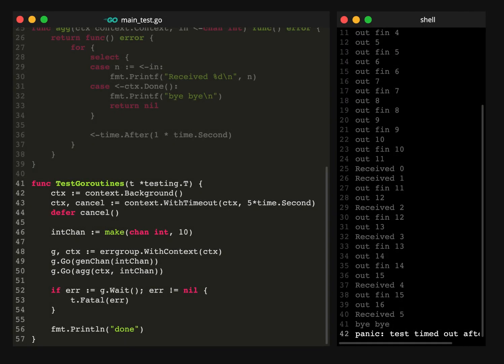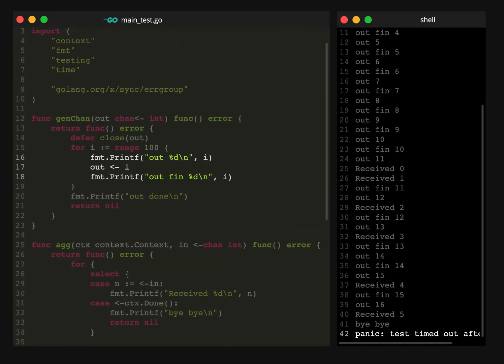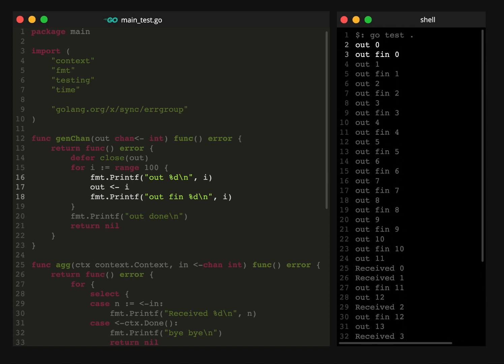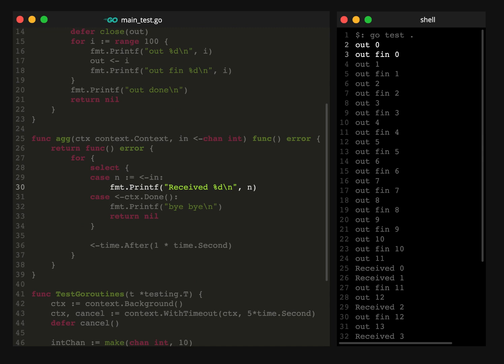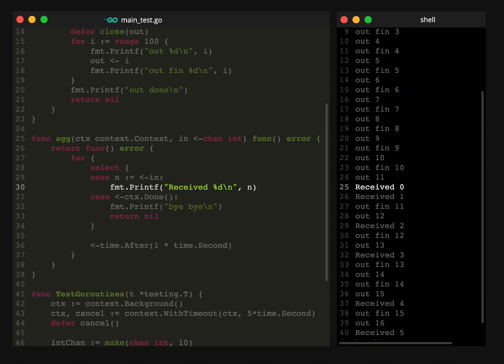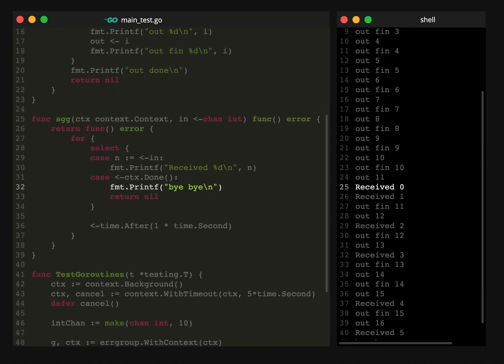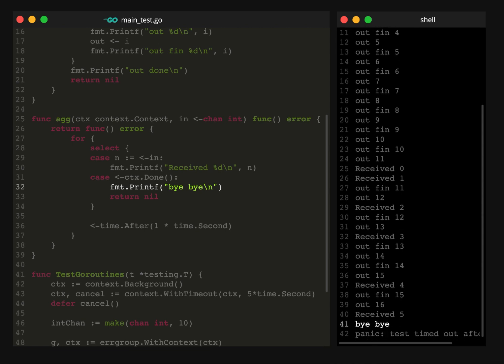Now let's take a look at the generator. We can see it prints out with a number and then also out fin to tell us that the generator channel is sending data and isn't blocked. Now let's look at the aggregator. We can see that it is receiving data correctly and it's being logged. And finally, we can see that bye-bye is printed and logged, so we know that the aggregator finishes and exits correctly. This must mean that the generator is the problem.